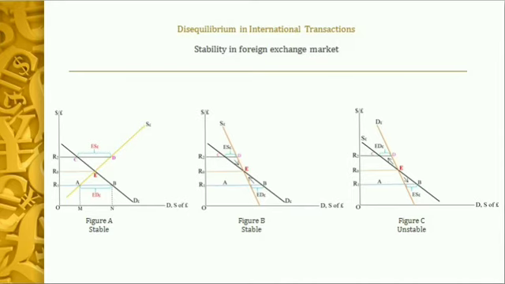Since there is excess demand for pound, the price of pound will rise further, so that the exchange rate will rise further above R2. So at all these levels there will be further and further excess demand, so that the exchange rate will continue to rise, and it will never come back to the equilibrium level E, so that the equilibrium is not stable.